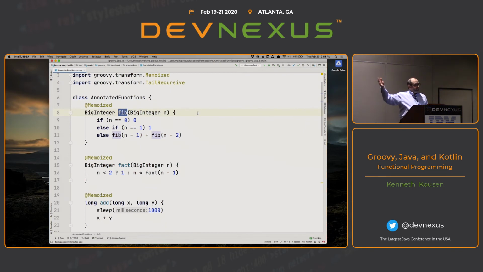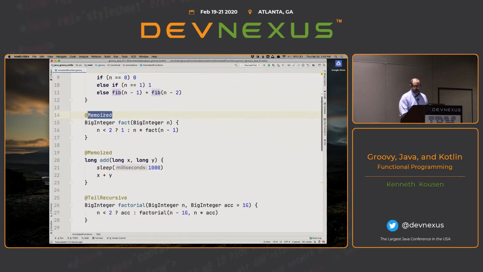Now, this only works for pure functions, as you might imagine. Here's the same thing with a factorial calculation, memoized factorial. Just n times fact of n minus 1. It just keeps track as we go along. Basically converts the whole recursive method into an iterative one, if you will.